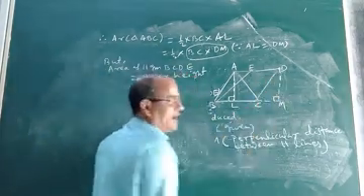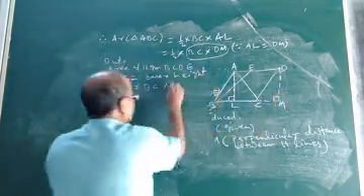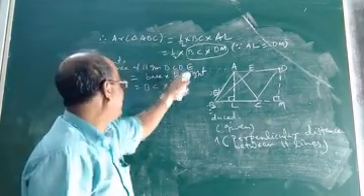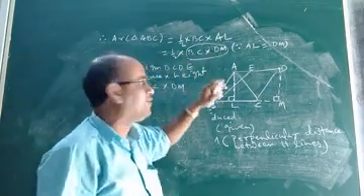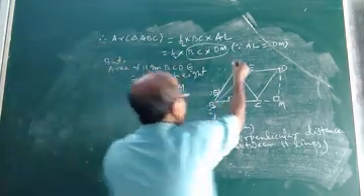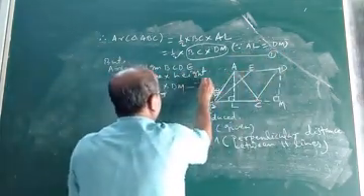Corresponding altitude. Height means the corresponding altitude drawn on the base. It is DM. So area of parallelogram BCDE equal to BC into DM. That means in place of BC into DM, we can write area of parallelogram BCDE. Therefore, suppose this is equation 1 and this is equation 2.